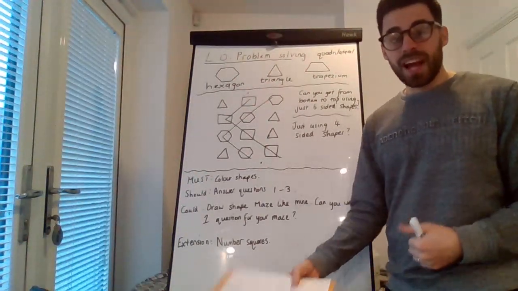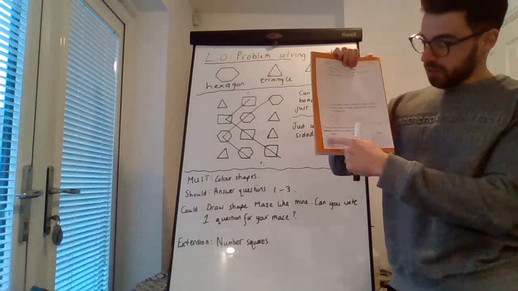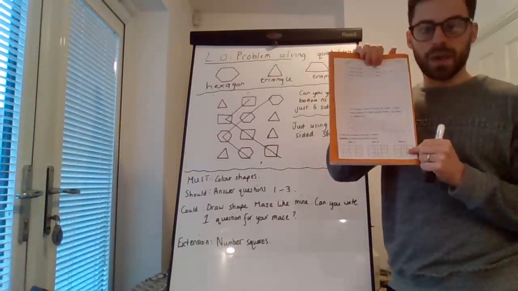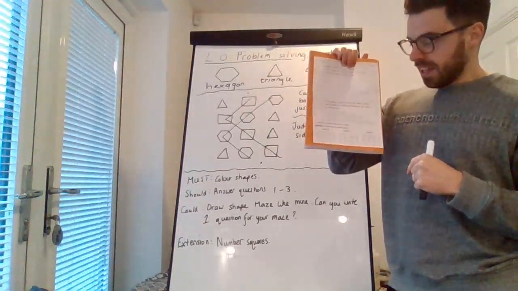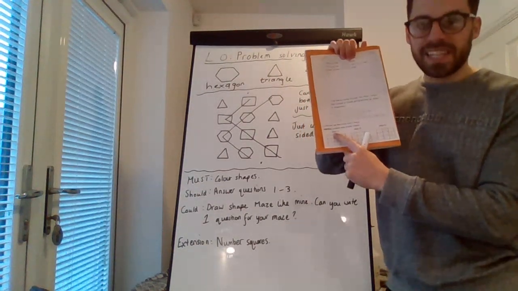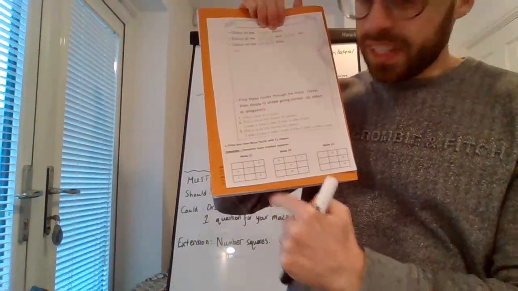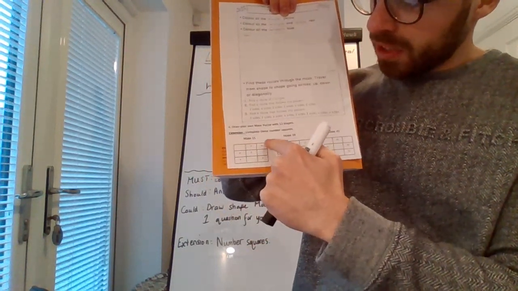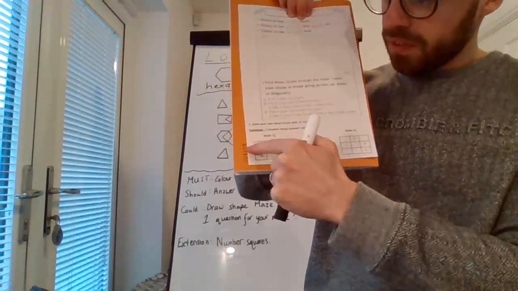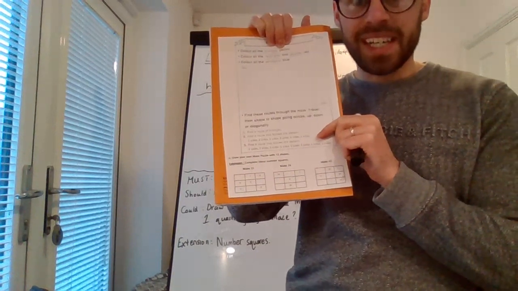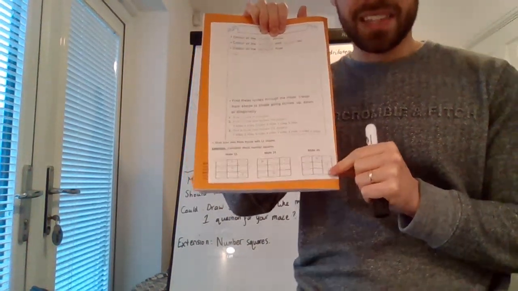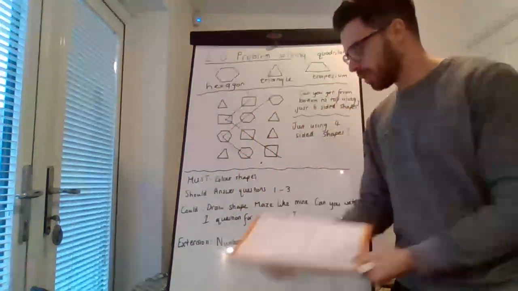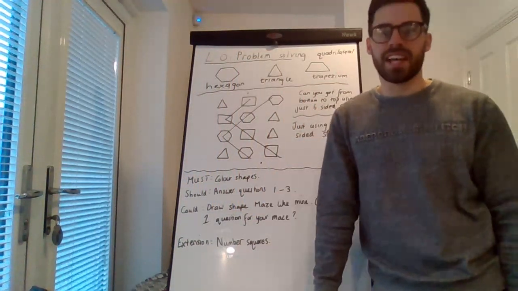If you finish all of that, there are also 3 magic number squares at the bottom that you have to try and fill in. And remember, the first one says make 15. So you have to make sure that every line going across or diagonal or down, the 3 numbers add up to 15. In the middle one, they have to add up to 24. And the end one, they have to add up to 45. So quite a few challenges to solve today.